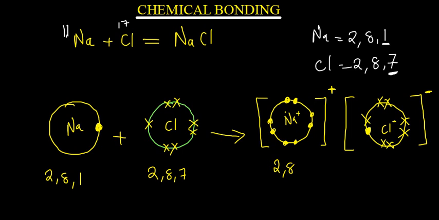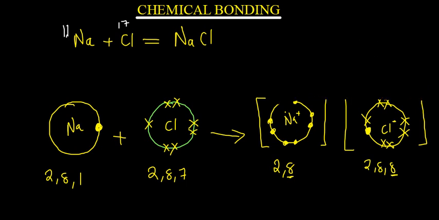So the configuration is now 2, 8, 8. You can see the outermost shell is having 8 electrons, the outermost shell is having 8 electrons, meaning that this is now stable. Okay, is this okay? So this is how we're going to be able to write this structure. Let's just do one more example.